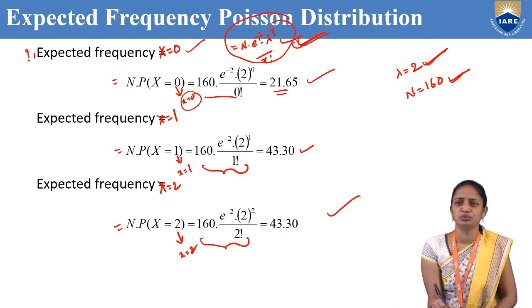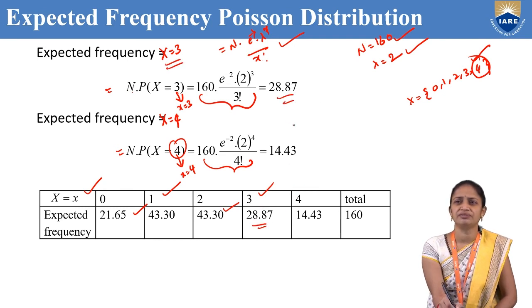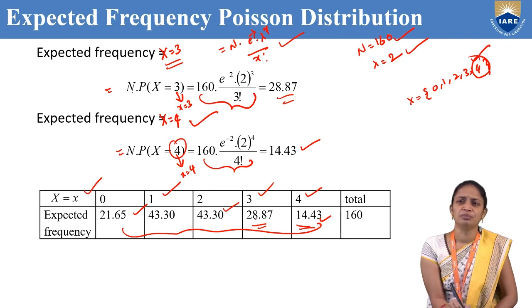The expected frequency for 2 is 43.30, for 3 it is 28.87, and for 4 it is 14.43. Adding all these values, that means 21.65 plus 43.30 plus 43.30 plus 28.87 plus 14.43, we get